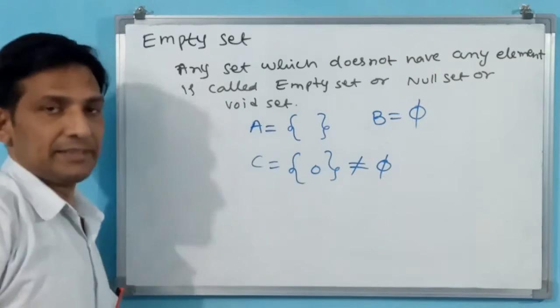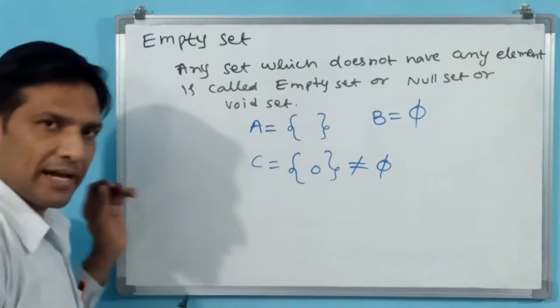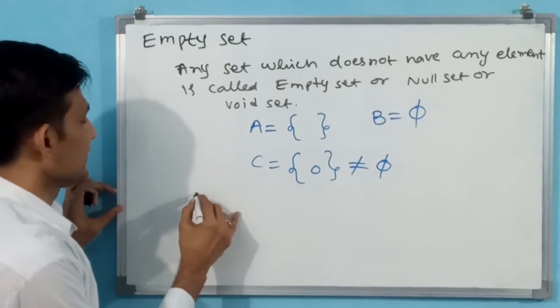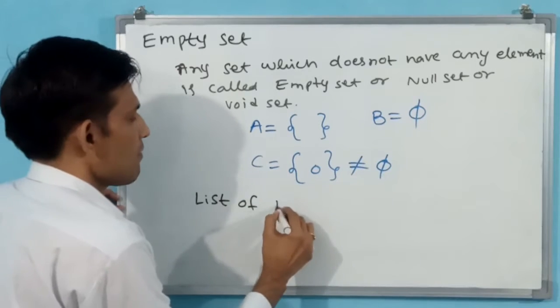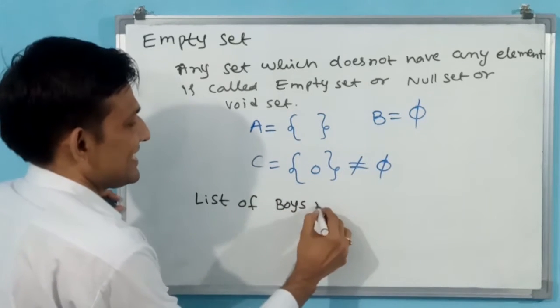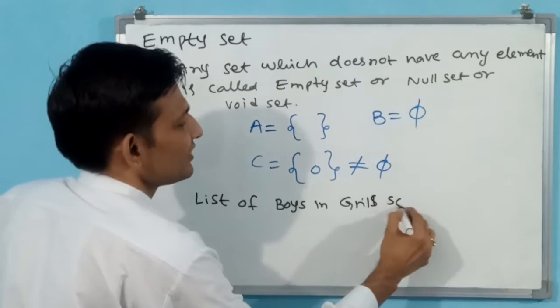Examples we take. I am writing list of boys in girls school.